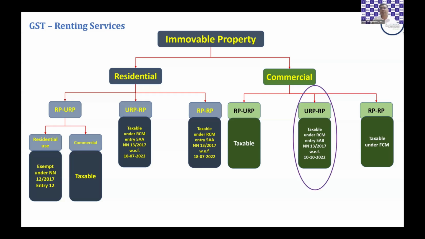What has changed with the recommendation of the 54th Council meeting, with effect from 10th of October 2024, is that in cases where an unregistered person lets out his property to a registered person, such registered person who occupies this commercial property owned by an unregistered person shall be liable to pay tax under reverse charge mechanism under entry 5AB, which has been introduced in the RCM notification 13 of 2017.